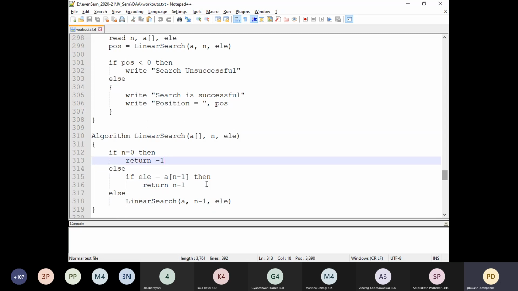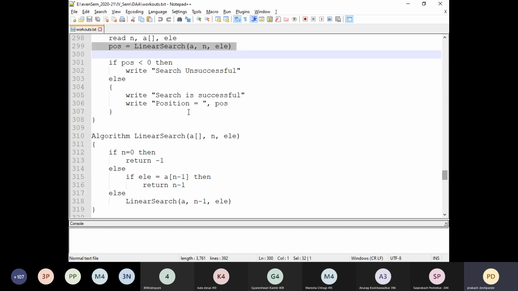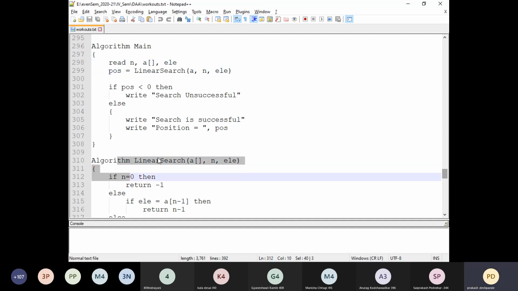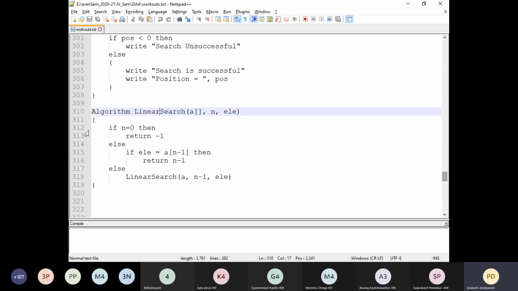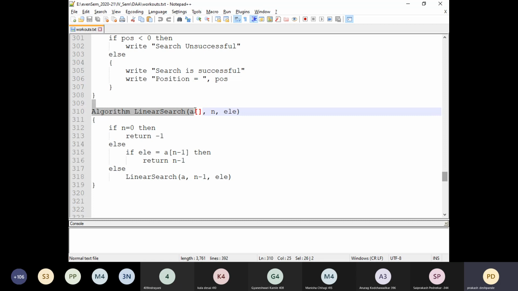Now, the stack space is nothing but, look here, this particular line. This is the function call. Right hand side is the function call. When this particular function is called, the control will transfer from this particular line to here. That is the function definition. In the function definition, if you look at these lines, we can categorize the memory spaces taken by this particular function into different things. The first one is the parameters. These are the parameters of this particular function.